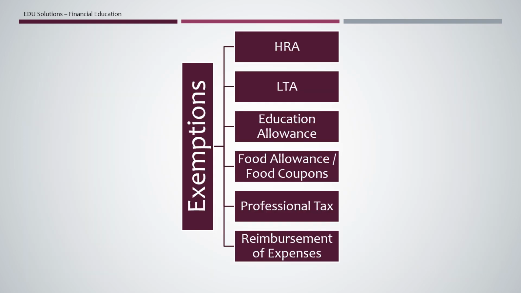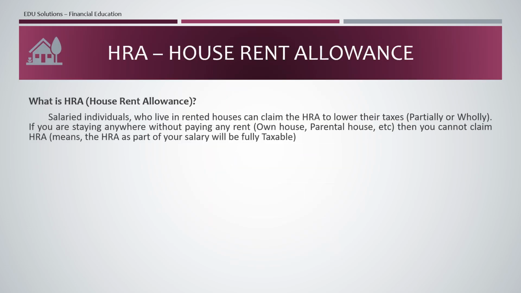In this video, as I explained earlier, I will go through only exemptions, and I will do deductions in my next video. So let's see which are all the exemptions. The first one is HRA, which is house rent allowance. Second is LTA, which is leave travel allowance. Third is education allowance. Fourth is food allowance or food coupons. Then professional tax. Then the last one is reimbursement of expenses. I will explain each one by one with examples.